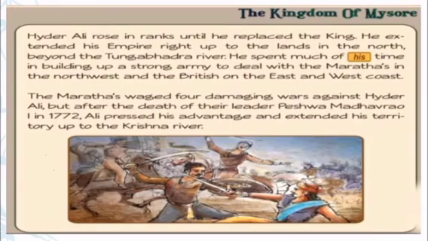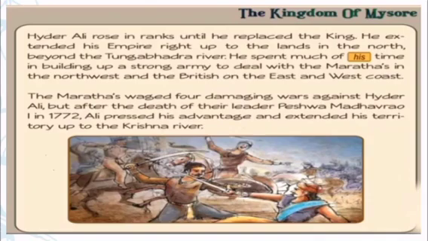The Marathas waged 4 damaging wars against Hyder Ali, but after the death of their leader Peshwa Madhav Rao I in 1772, Hyder Ali pressed his advantage and extended his territory up to the Krishna river.